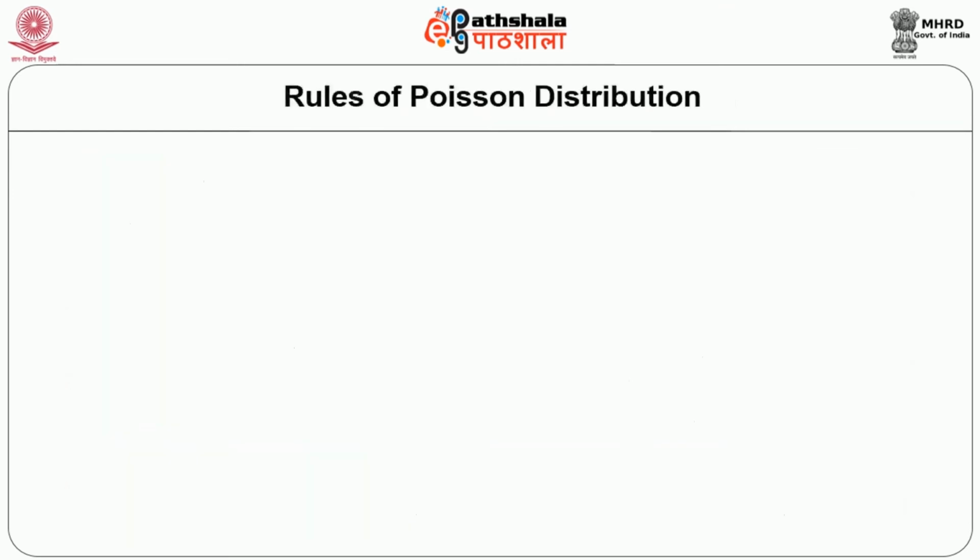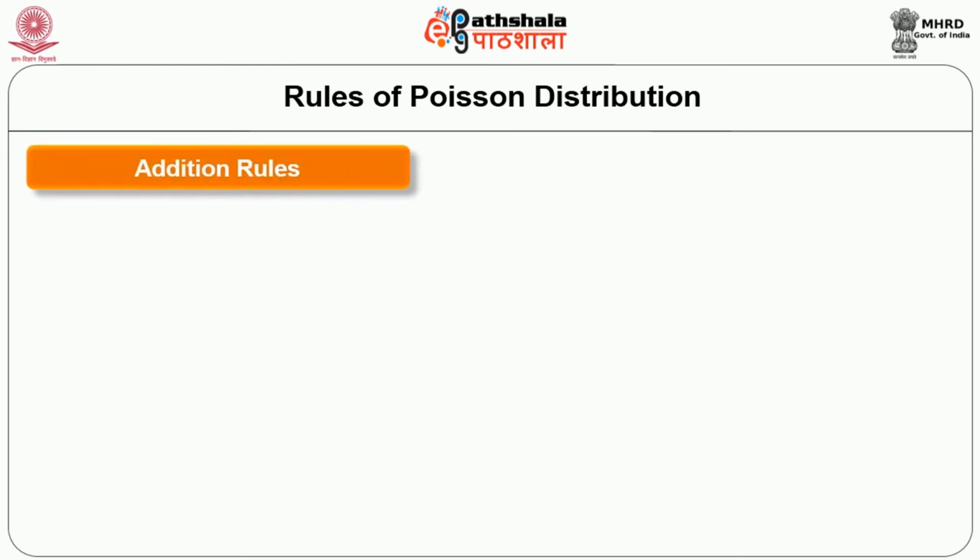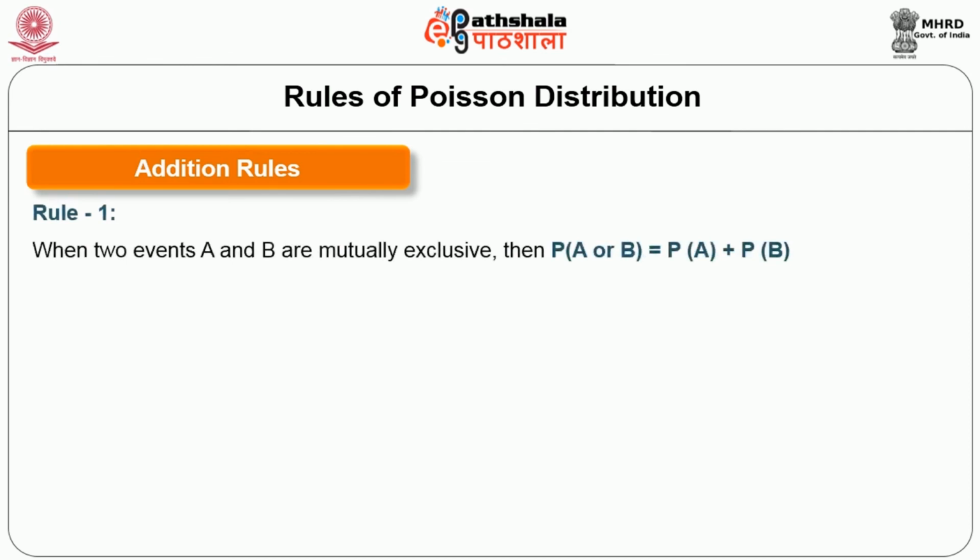So we need to follow certain rules. Let us understand the rules in probability. Rule number one is called the addition rule. Rule number two is called the multiplication rule. Let us first understand the addition rule. The addition rule says that when two events A and B are mutually exclusive, then the probability of A or B